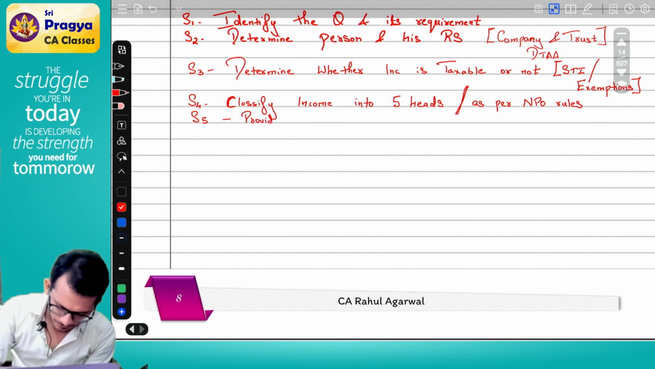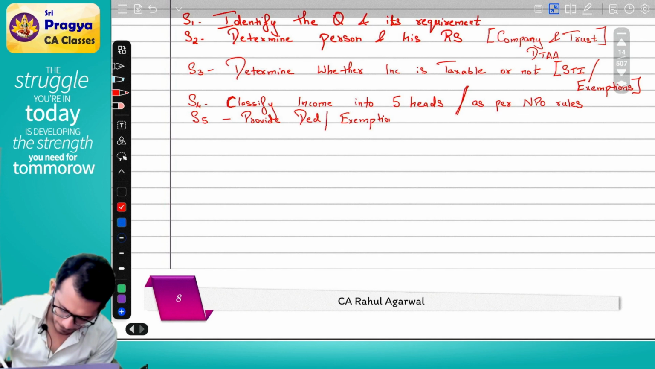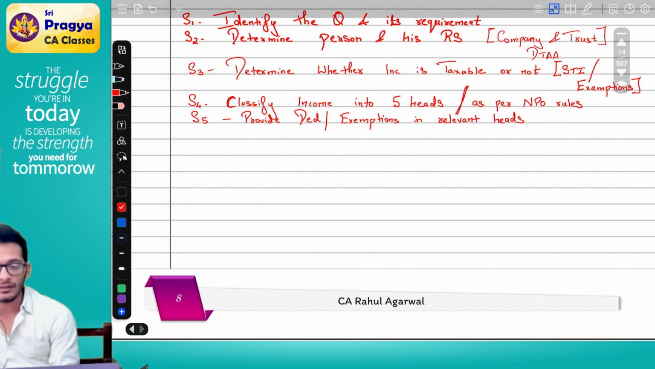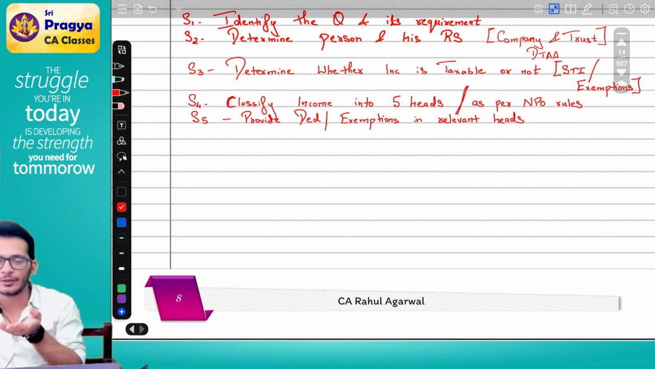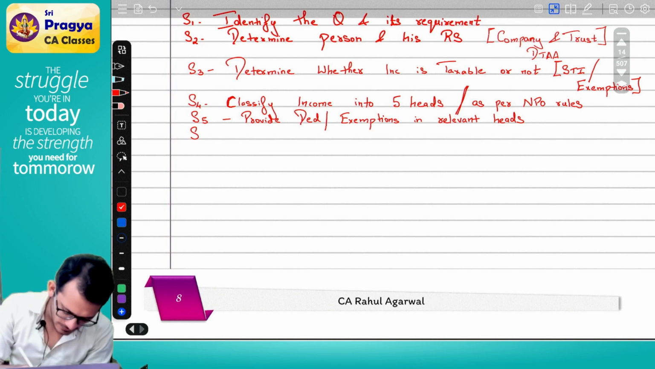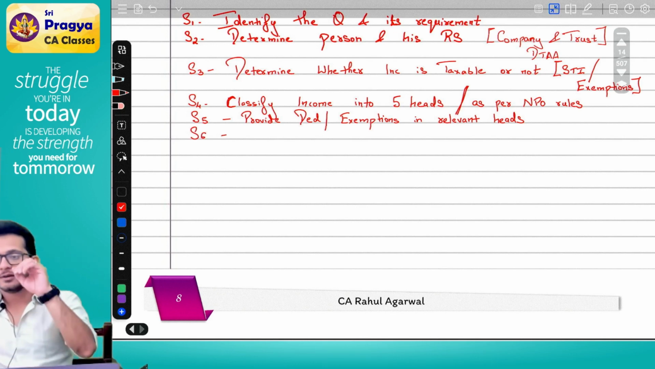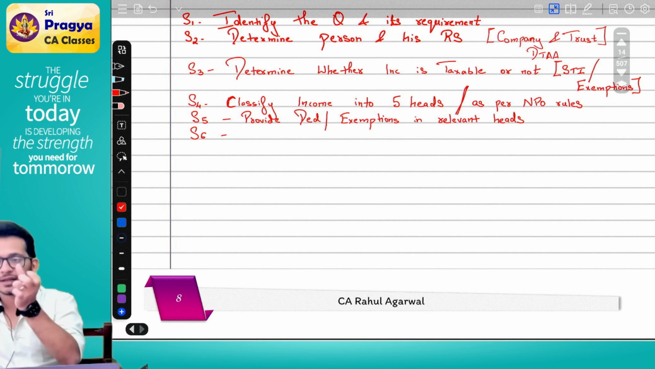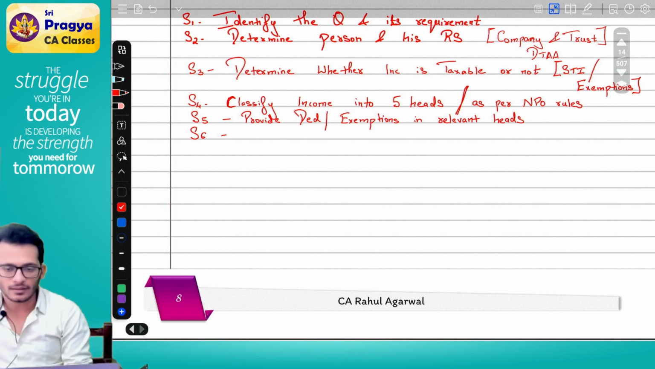Provide the deductions or exemptions in the relevant heads. Yes or no? Yes. You are going into PGBP, there will be some exemptions. You go into HP, there will be some exemptions. Those things you give. Done? Yes. Now, think about it. You have classified your income into 5 heads. You have given all the exemptions and deductions. You will arrive at income from all heads. In that, what will you do?